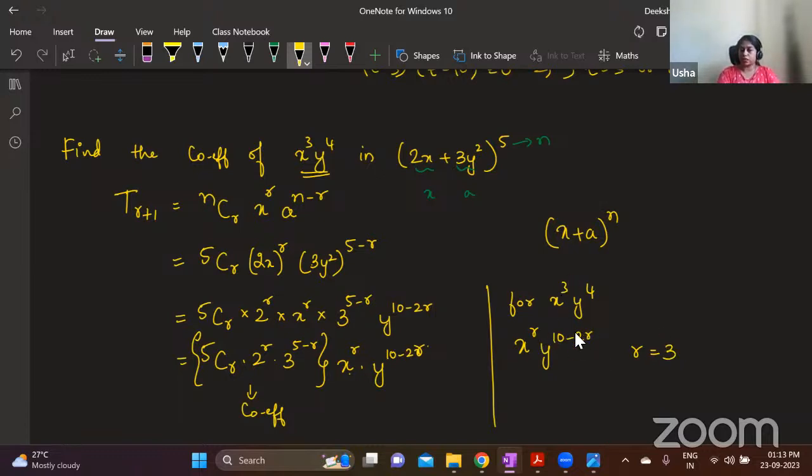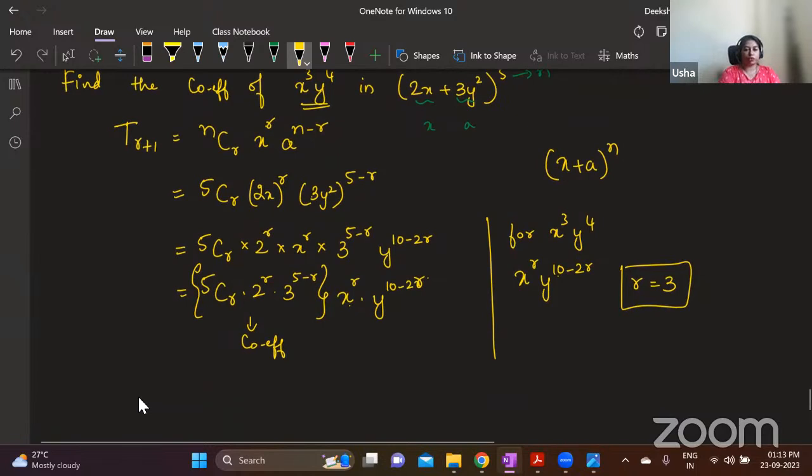Also compare the second one. Don't just assume here r is 3, so immediately do not assume that is the answer. Maybe the question is wrong. If none of these is there, then you don't have to check this one. But if none of these is one of the options, I do not have options for this question. So suppose you have none of these as one of the options, then this 10 minus 2r should also match 4. Here if you take r as 3, 2 into 3 is 6, 10 minus 6 is 4. That is also satisfied. So here, what is the value of r? It is 3. So what is the coefficient?